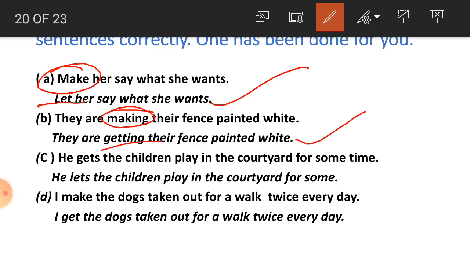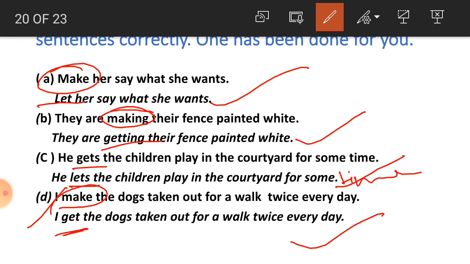Number 3. He gets the children play in the courtyard for some time. So student, gets is the incorrect word. What will be the correct one? Lets, in the sense of permission. He lets the children play in the courtyard for some time. Now number D. I make the dogs taken out for a walk twice every day. So student, here instead of make, what is the word used? Get. I get the dogs taken out for a walk twice a day.